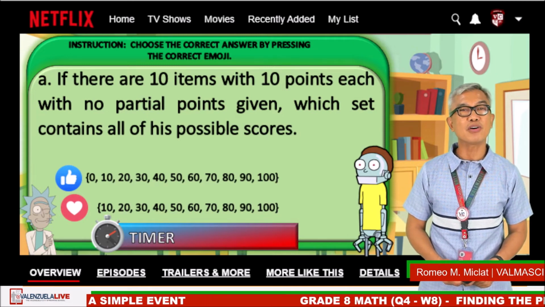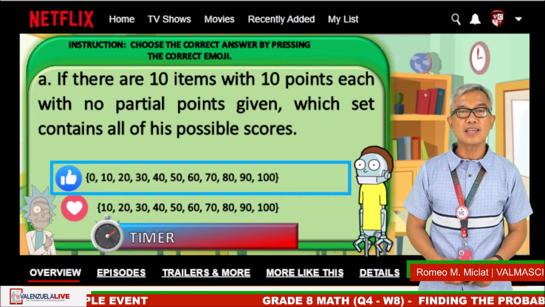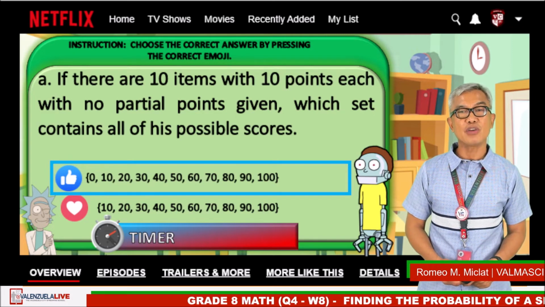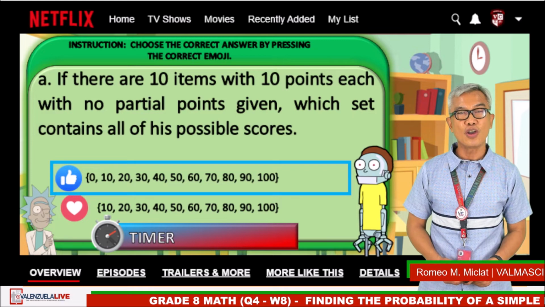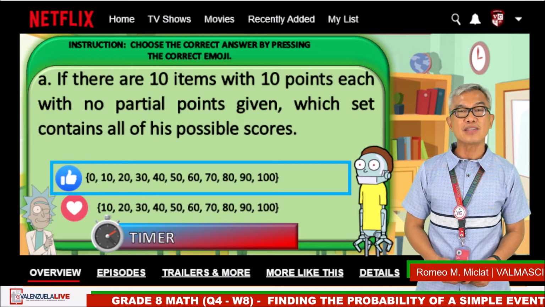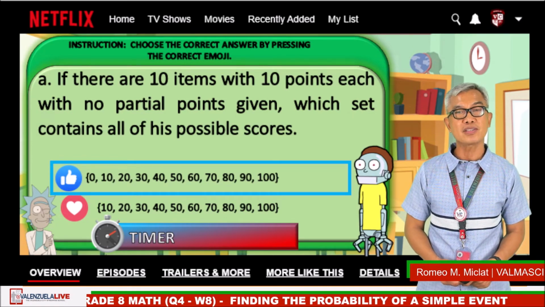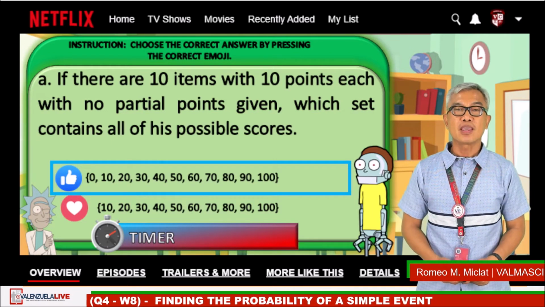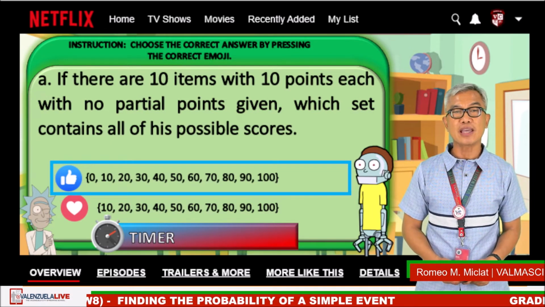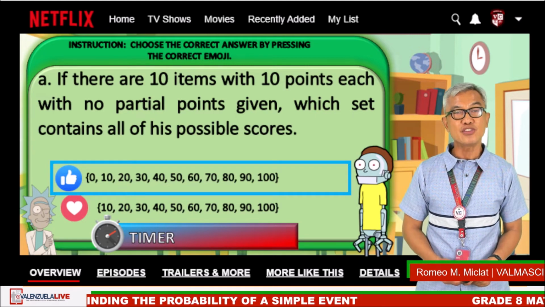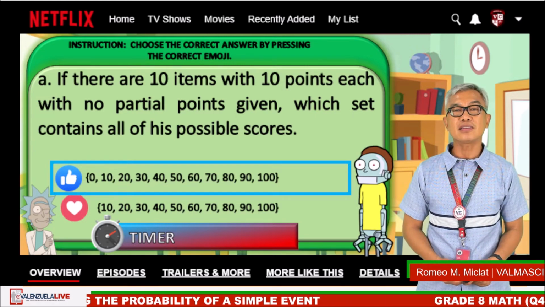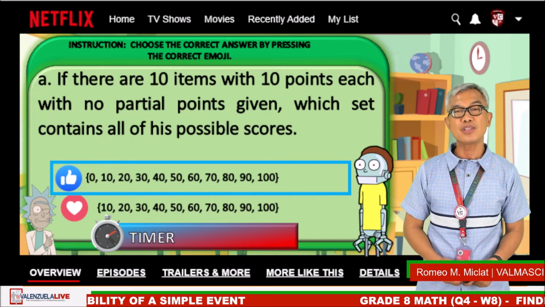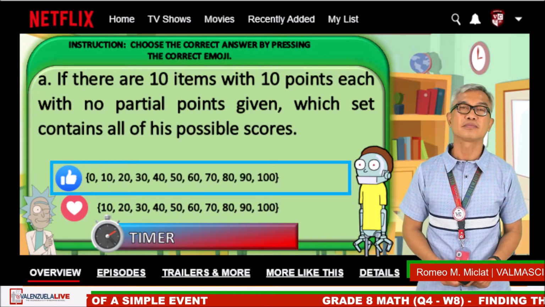Okay, time is up. The correct answer is the like emoji. If he will not get any correct answer, he will get 0. If he will get 1 correct answer, then he will get 10 points, since there is 10 points for each correct answer. If 2 correct answers, he will get 20 points, and so on. And if he gets 10 correct answers, he will get 100 points, which is the perfect score.